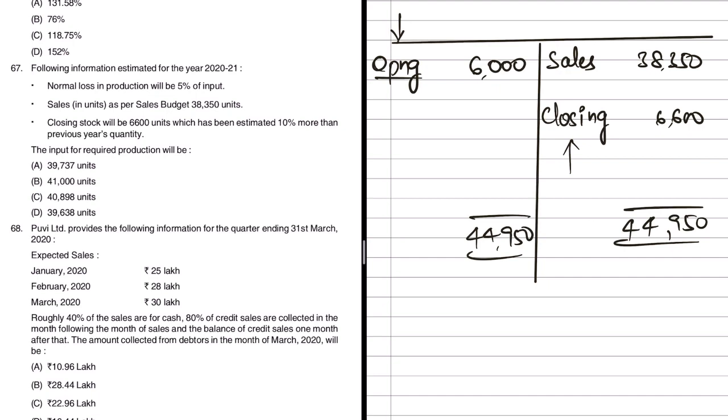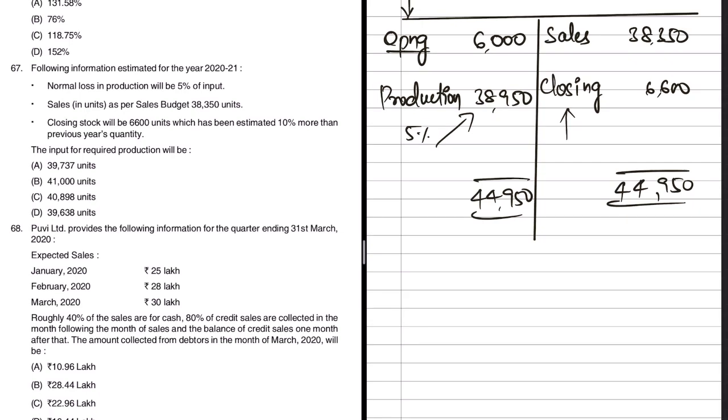Now all that we are left to find out is the production. So in this case, how much was produced? So now 44,950 minus 6,000, that will be 38,950. But one thing which we have to understand here is there is some normal loss in the production. Normal loss is 5%. After this loss, it is 38,950. So before loss, how much was it actually? So that is the input we are referring to.